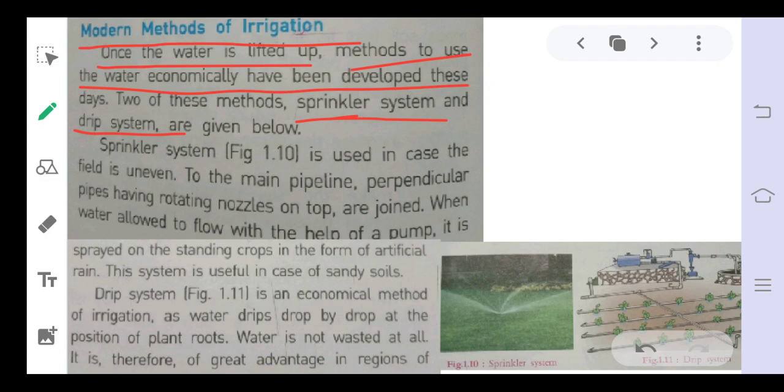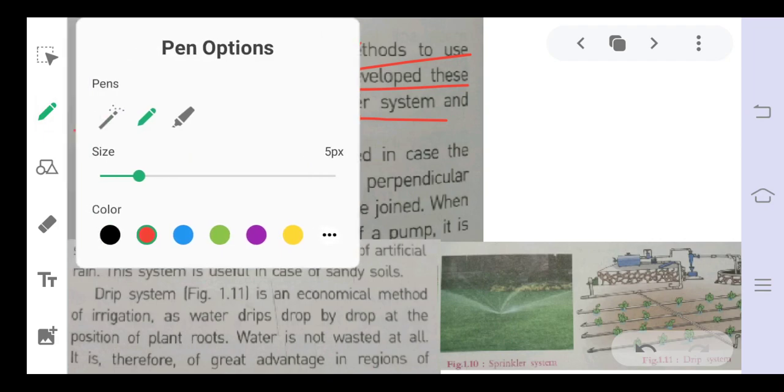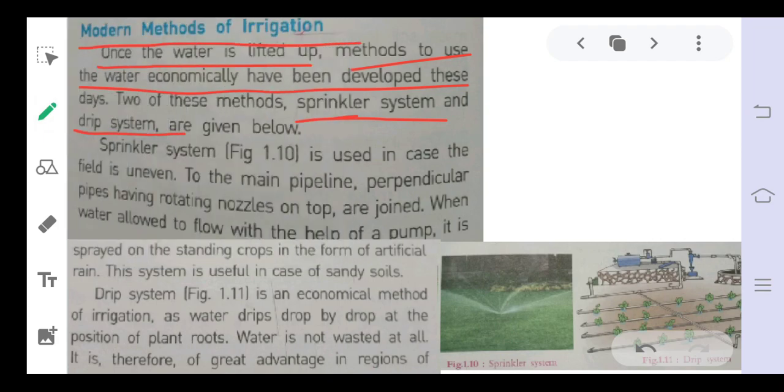The first is the sprinkler system. You have seen this sprinkler system when you visit a park. This sprinkler system sprinkles the water to a large distance in the form of drops.